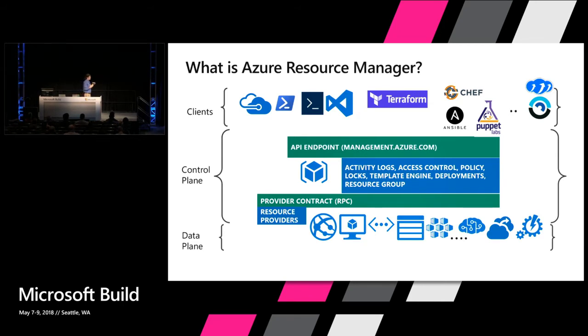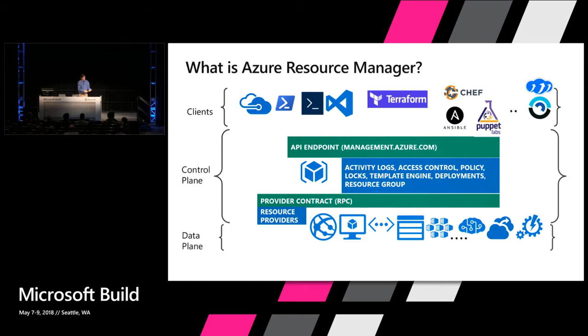So ARM, Azure Resource Manager, defines this contract that resource providers must abide by. What are the rules of the road? If you're going to be a resource provider, you have to model your resource this way. You have to make sure that your resources can live in a resource group. That's the identity then of your resource. Then you can have other scenarios where you need to allow those resources to be movable from one resource group to another. That is then a contract that Azure Resource Manager defines and then resource providers implement.